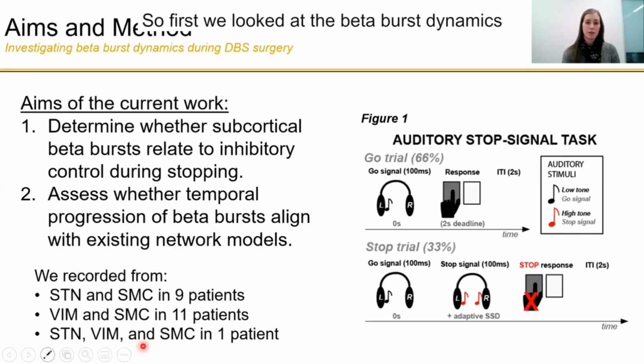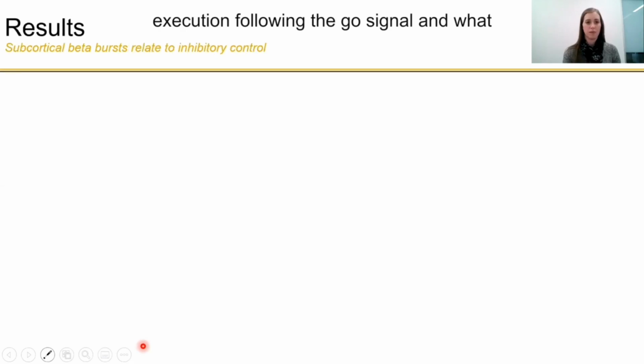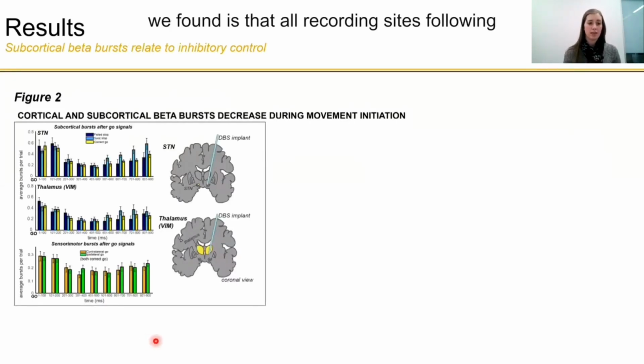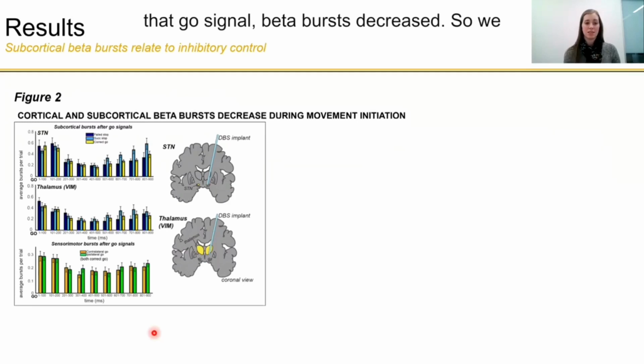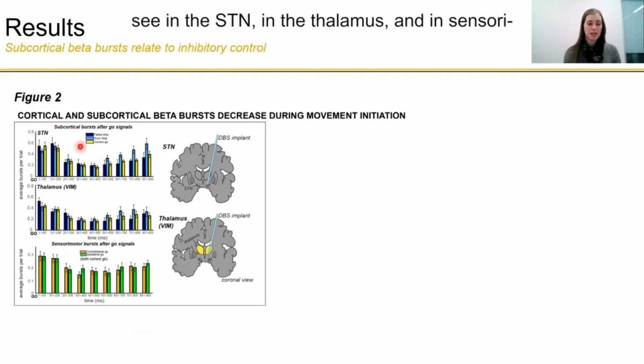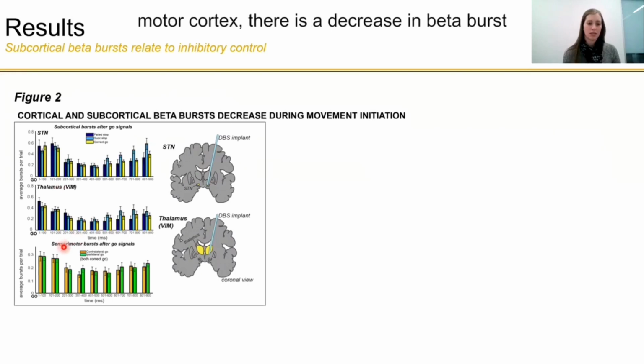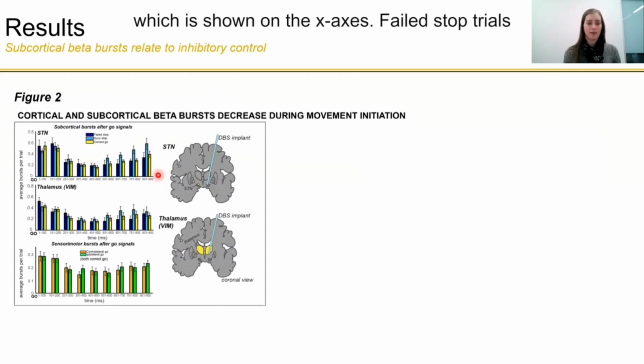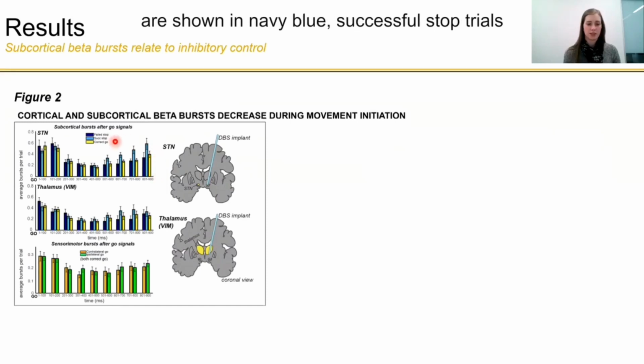First, we looked at the beta burst dynamics across our recording regions during movement execution following the go signal. What we found is that at all recording sites following the go signal, beta bursts decreased. So we see in the STN, in the thalamus, and in sensorimotor cortex, there is a decrease in beta burst rate, which is shown here on the y-axis of these plots, across time bins following the go signal, which is shown on the x-axis. Failed stop trials are shown in navy blue, successful stop trials in light blue, and correct go trials in yellow. For sensorimotor cortex, contralateral go trials are shown in orange and ipsilateral go trials in light green.